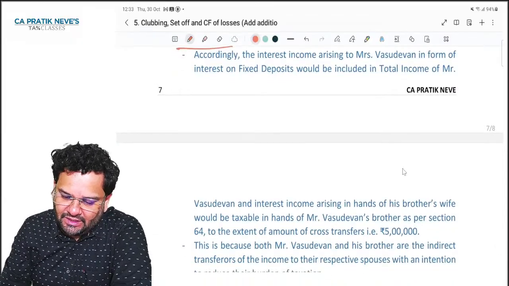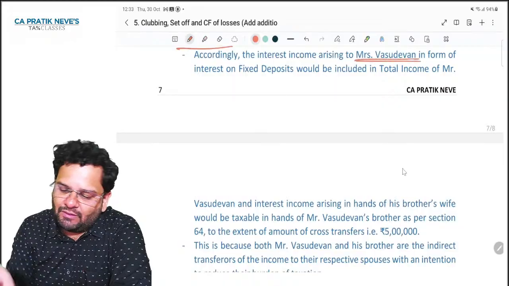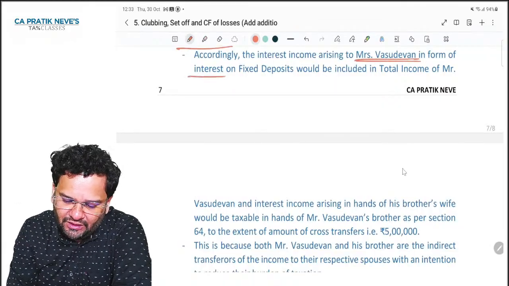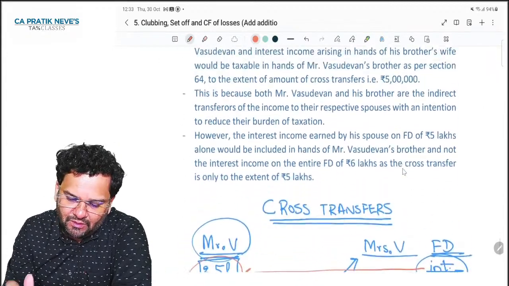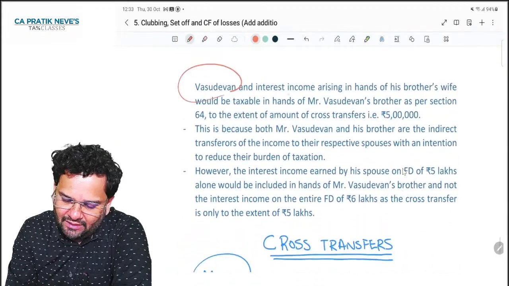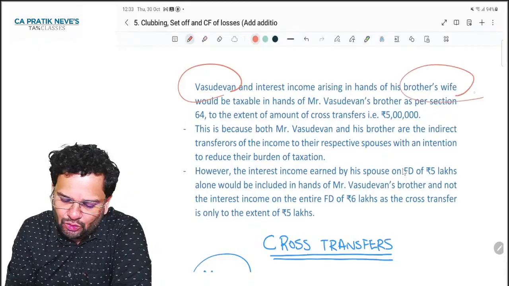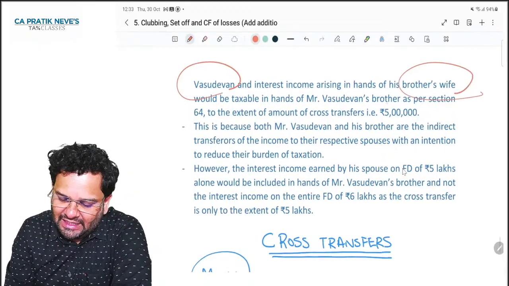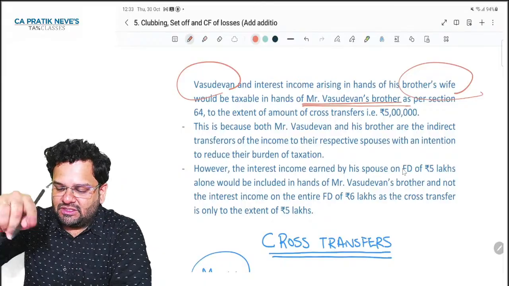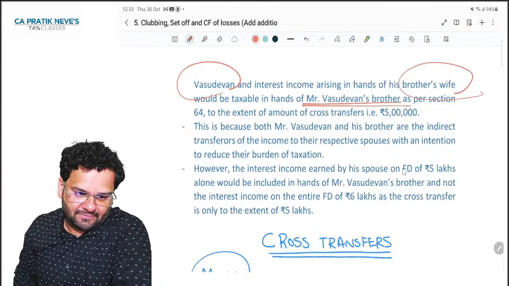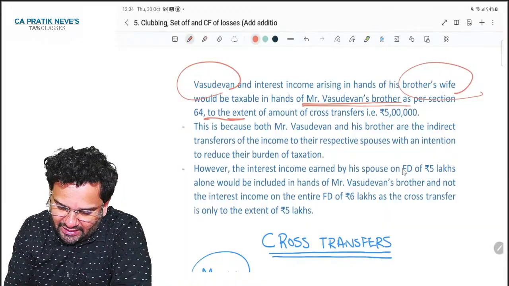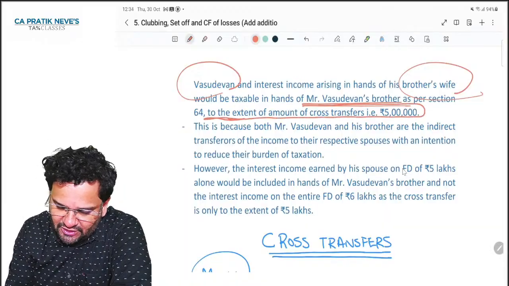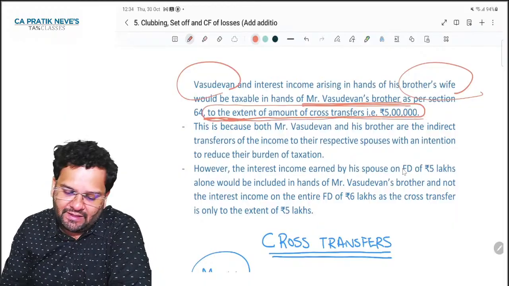Accordingly, the interest income arising to Mrs. Vasudevan in the form of interest on FD would be included in total income of Mr. Vasudevan, and interest income arising to his brother's wife would be taxable in hands of Mr. Vasudevan's brother to the extent of amount of cross transfers, that is rupees 5 lakhs.